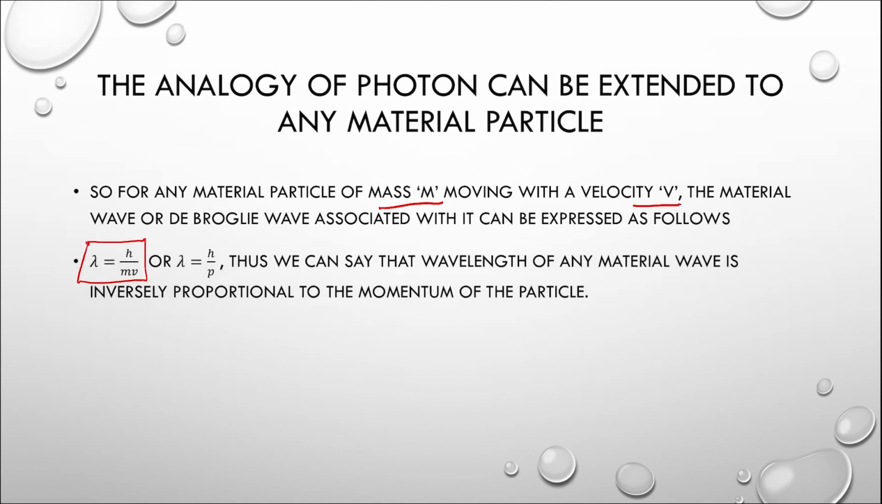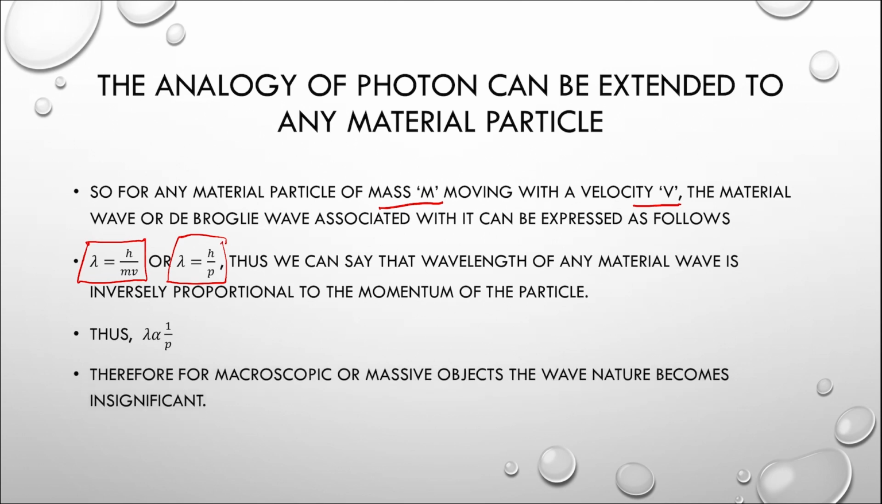by m times v. We all know h here is the Planck's constant, m is the mass of that material particle, v is the velocity with which it is moving. Therefore, it can also be expressed as h by p. A very interesting conclusion that you can get from this particular expression is that the wavelength of any material particle is inversely proportional to its momentum.